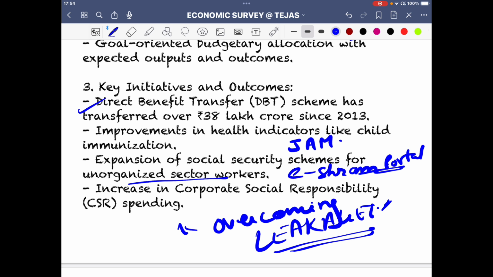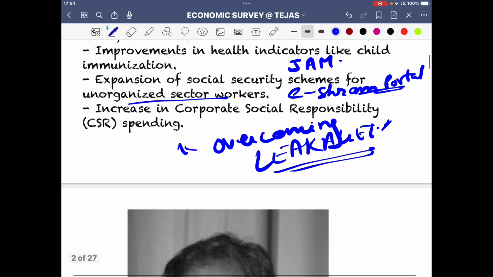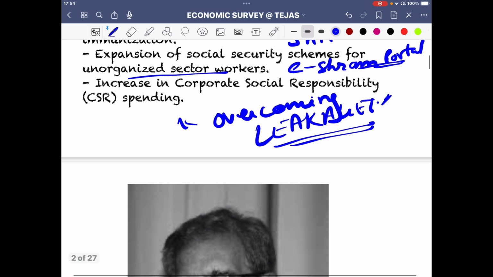In the schemes chapter, we will particularly discuss all these schemes, like what they mean. In prelims, there are questions on this. So that is there, and CSR spending को increase करना है.